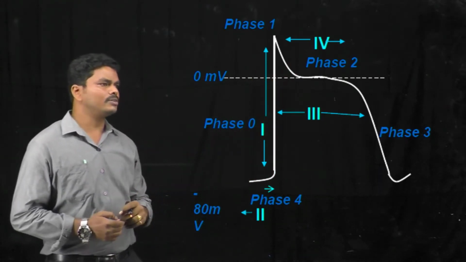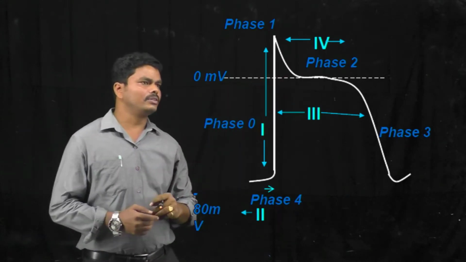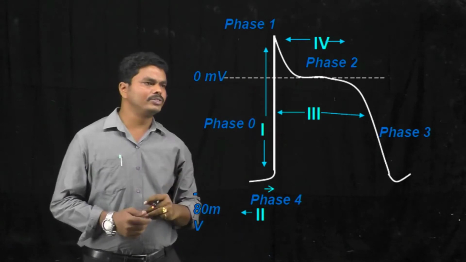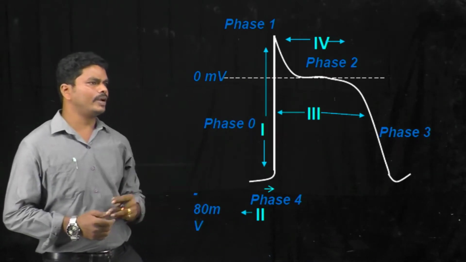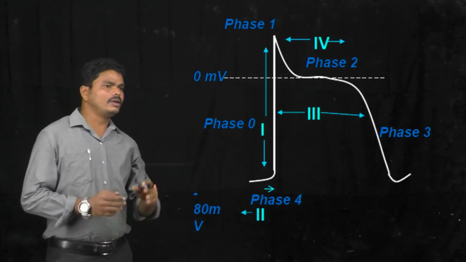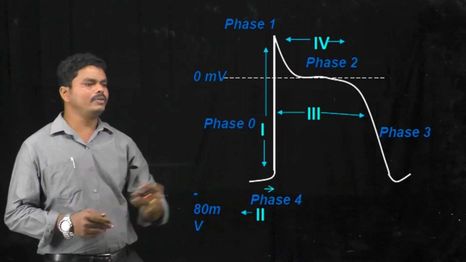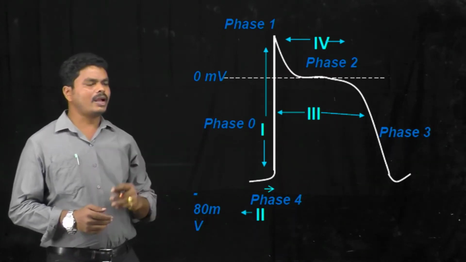Class 4 drugs are nothing but the calcium channel blockers. They show their action at phase 2, that is nothing but the plateau phase. So these are the interrelations of the different classes of antiarrhythmic drugs with the phases involved in the cardiac action potential.